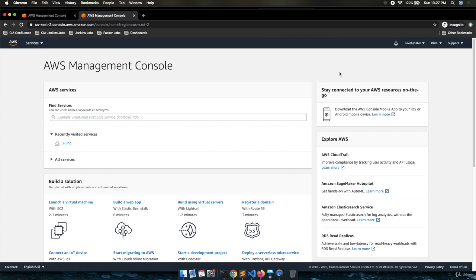So this is the way how we can set up the free account in AWS. And on this account, we are going to create the deployment with the help of Terraform.